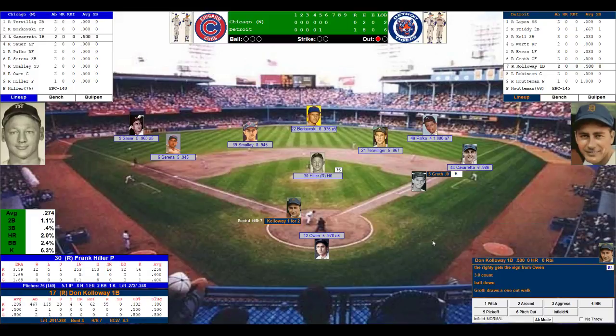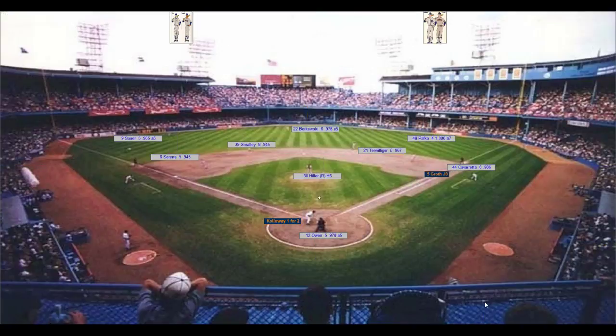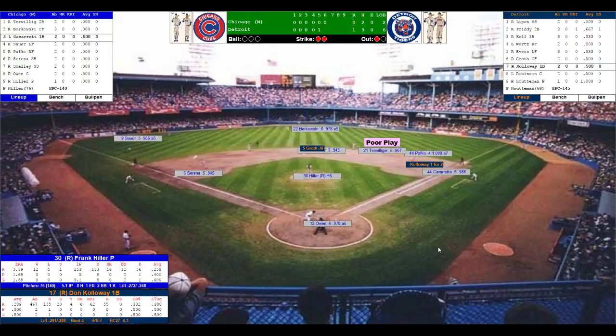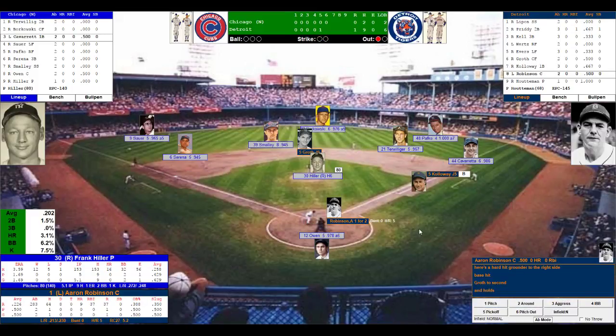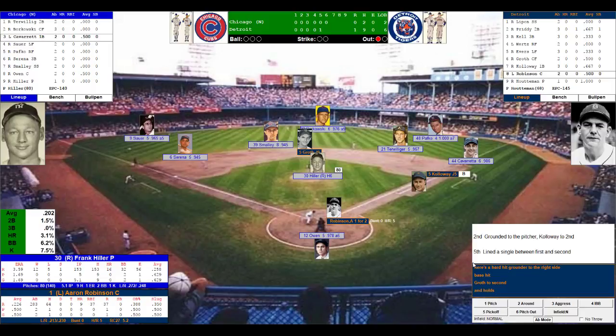Cubs want another one of those. 2 for 1. Go back to the bench and bat. Here's the pitch to Callaway. That's a single to right past Terlinger. 2nd baseman made a lunge for it but couldn't get to it. So 1 out, 2 on, and here comes Aaron Robinson, the catcher, the number 8 batter.